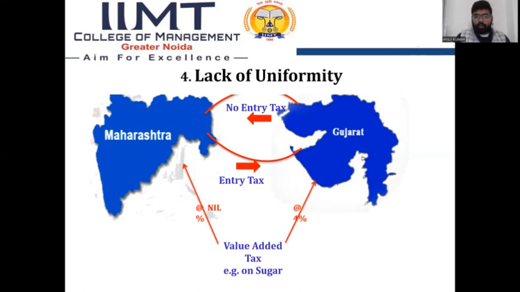There was no uniformity in VAT and excise duty registration before implementation of GST. But after GST implementation, GST is implemented all over India, because it is one nation, one tax.